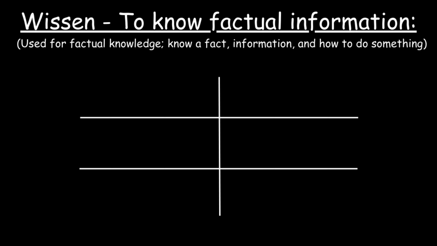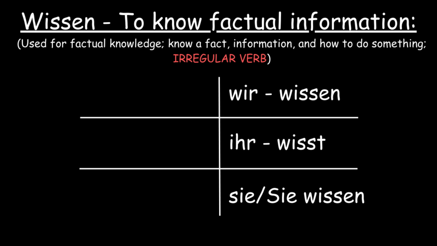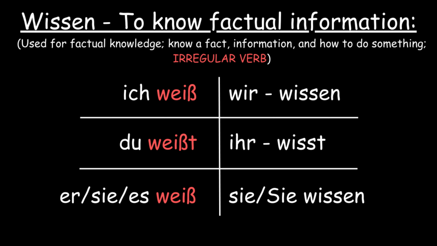In the present, wissen is an irregular verb and has irregular conjugations. While wir, ihr, and sie follow the basic pattern of conjugating verbs, ich, du, sie, and es will have irregular conjugations with one borrowed conjugation. Ich weiß, du weißt, sie, es, weiß. Wir wissen, ihr wisst, sie, wissen. This is how wissen is conjugated in the present.